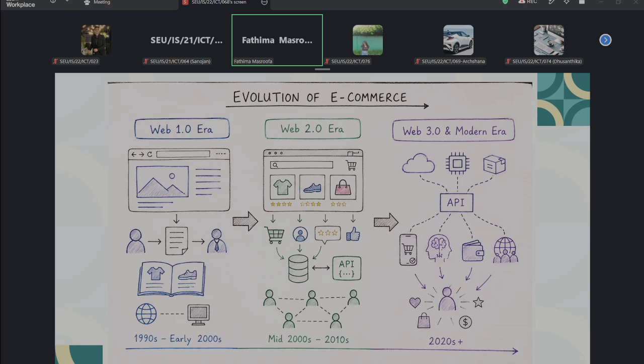So we can give some answers nowadays. What are the technologies we are using in e-commerce? We are using some APIs, we are using some cloud infrastructure, very good. And the modern architectures, and some AI, especially AI, we are using. So these are the things we can tell, right?